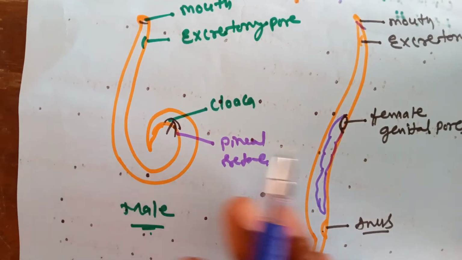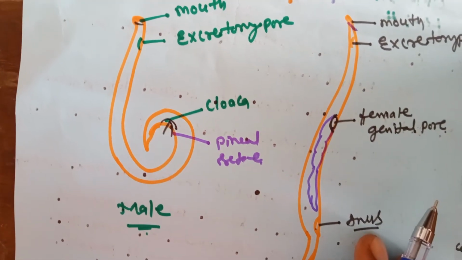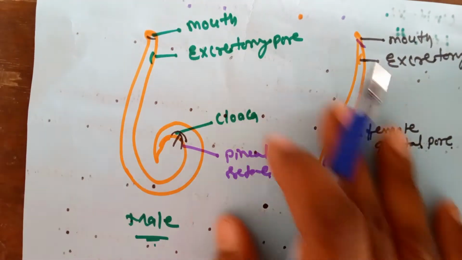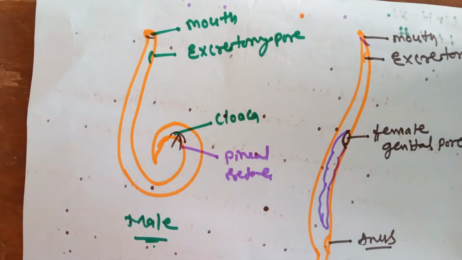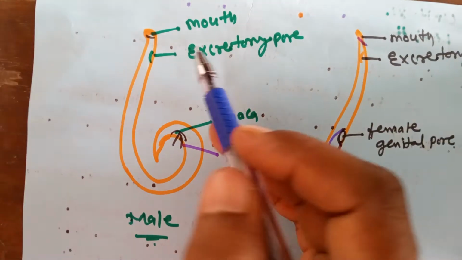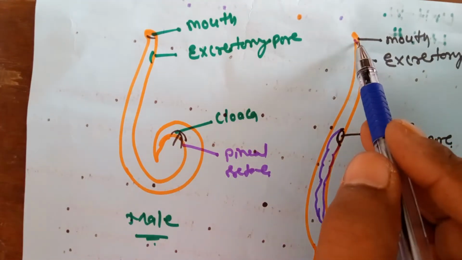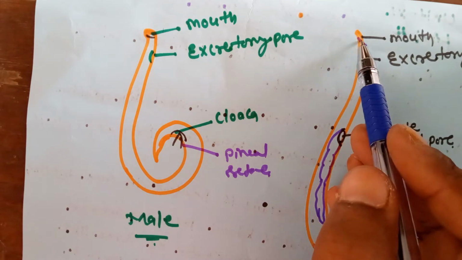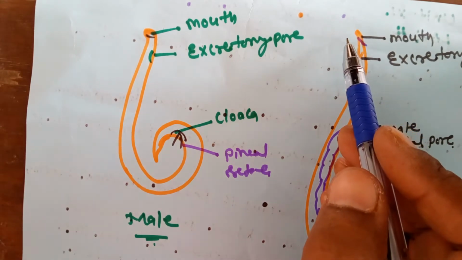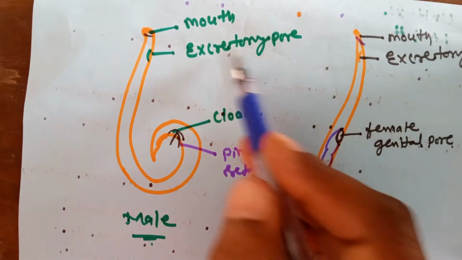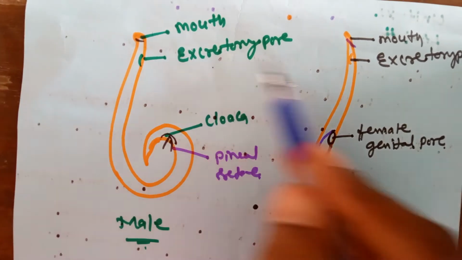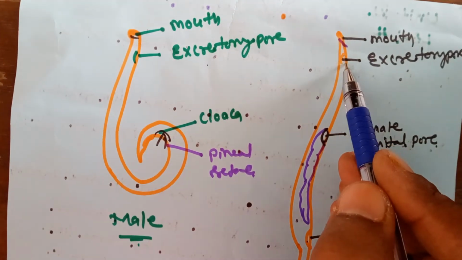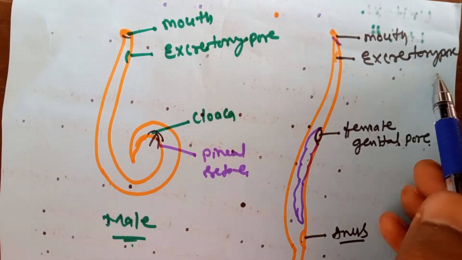This is commonly called a roundworm. Now I am explaining some external characters of the parasite. On the anterior side, the mouth is present in both sexes. The mouth is surrounded by three lips: dorsal, ventral and lateral lips. Below the mouth, the excretory pore is there, for excreting excretory material.